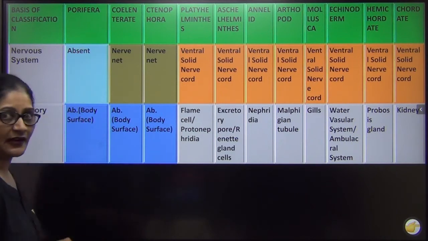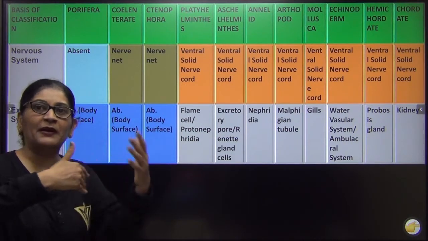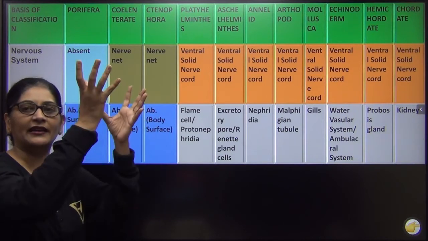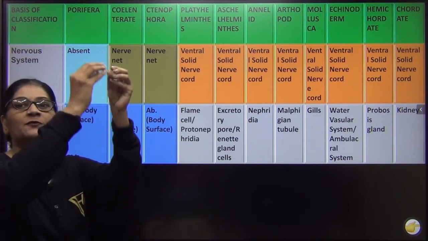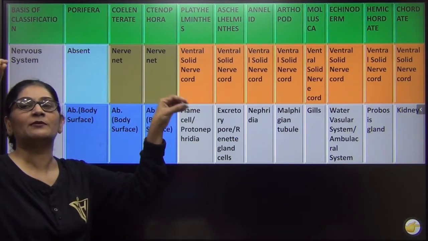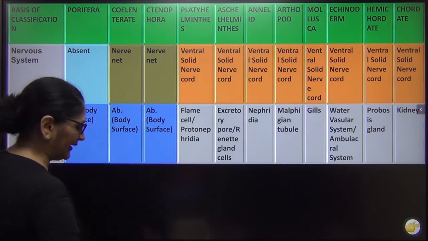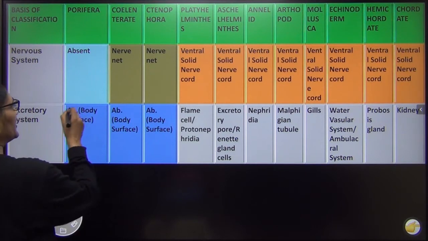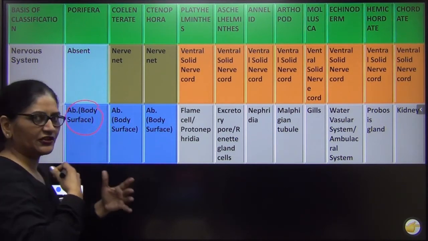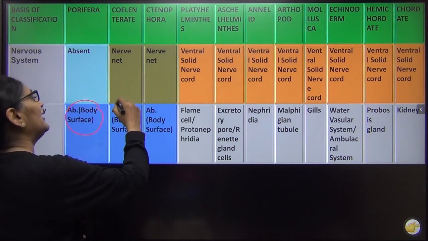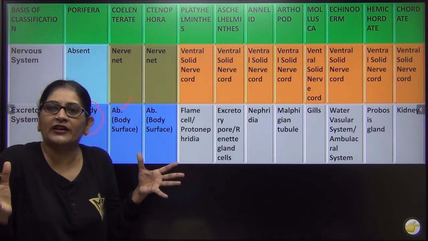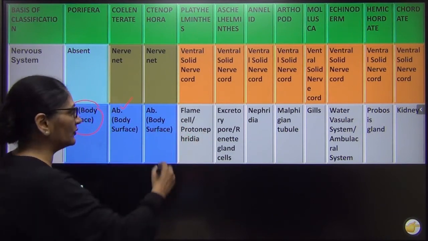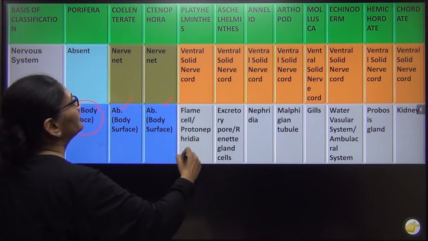In case of polyphera, I told you by simple diffusion body surface से they remove their waste. जब स्पॉन्जोसील से ऑस्कुलम से पानी निकलता है तो वेस्ट भी साथ में निकल जाता है, राइट? So there is no specific excretory system, rather excretion just takes place to the body surface. In coelenterate also the body is not so developed. By simple diffusion across the body surface the waste is removed. Same is the case with Ctenophora.